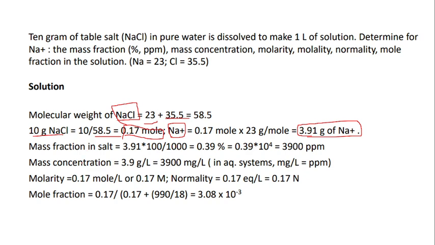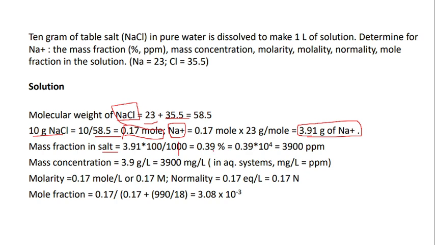Okay. Then to find the mass fraction in the salt, how much mass fraction of Na is present in the NaCl? What you have to do is 3.91 divided by 1000 grams of water plus 10 grams of NaCl, so 1010, and multiply into 100 to find the percentage.